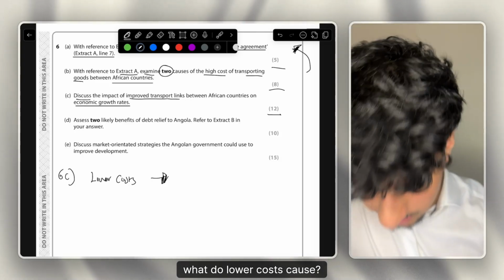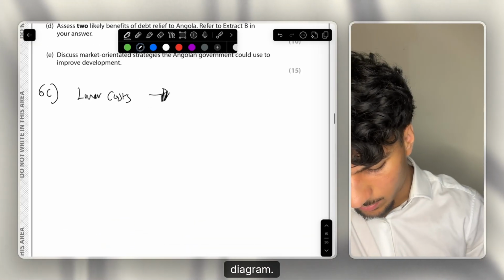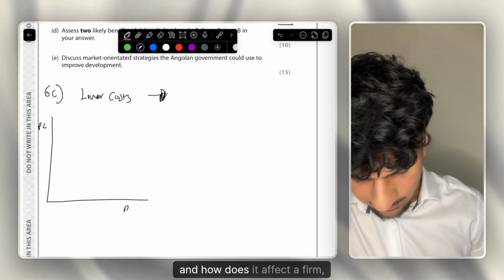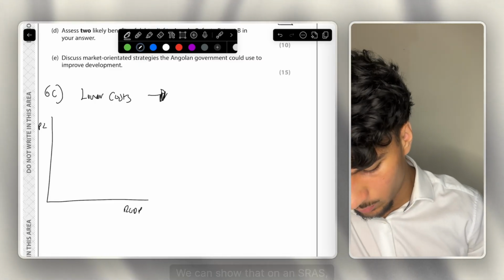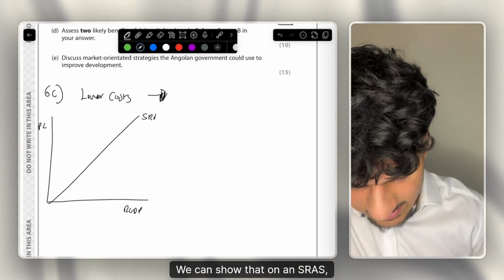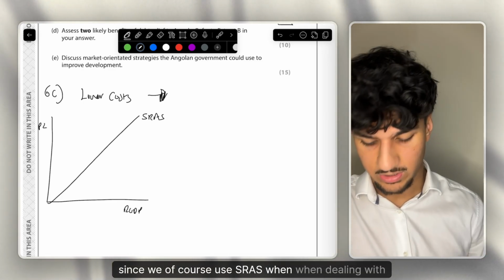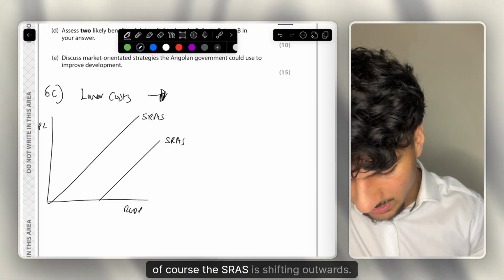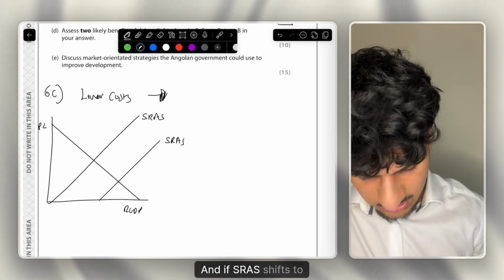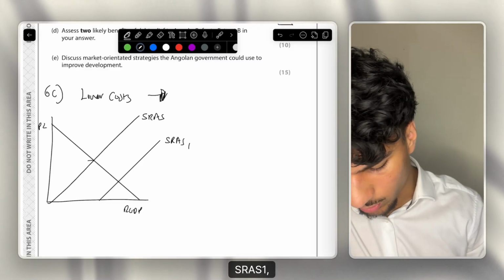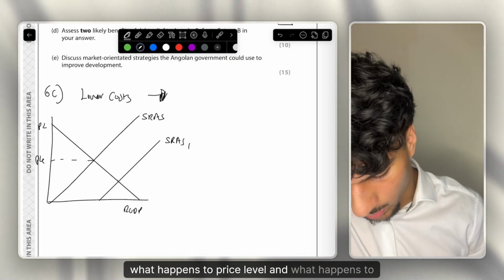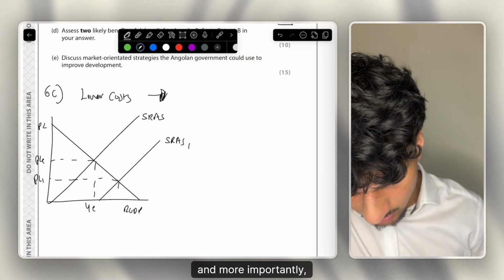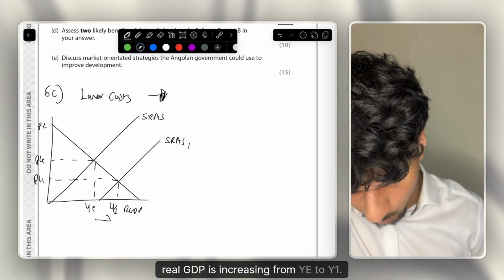Now, what do lower costs cause? Let's think about this on a diagram. What diagram can we show a firm's costs falling on, and how does it affect a firm, and how does it affect the economy? We can show that on an SRAS, since we of course use SRAS when dealing with costs. So if a firm's cost is falling, of course the SRAS is shifting outwards. And if SRAS shifts to SRAS1, what happens to price level and what happens to real GDP? As you can see, price level decreases, and more importantly, real GDP is increasing from YE to Y1.